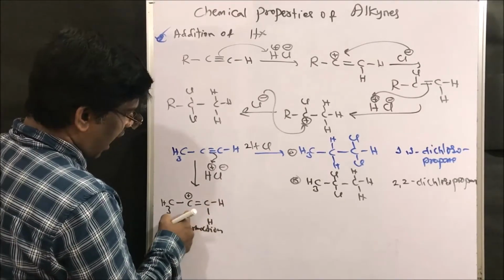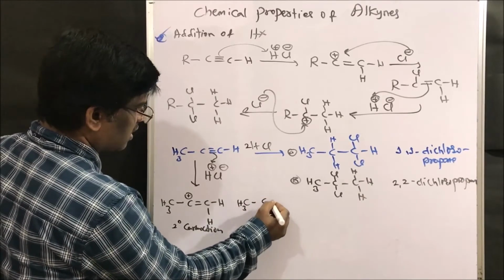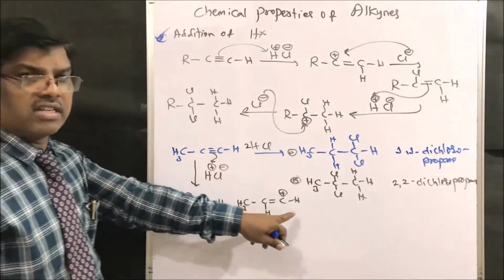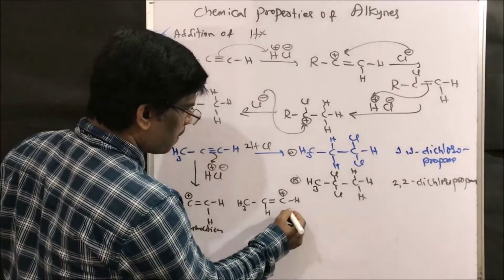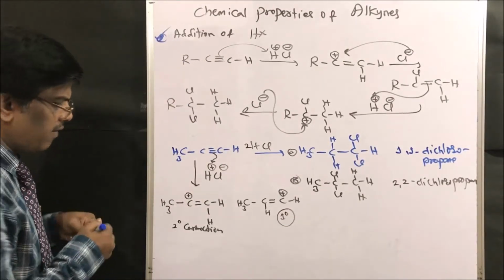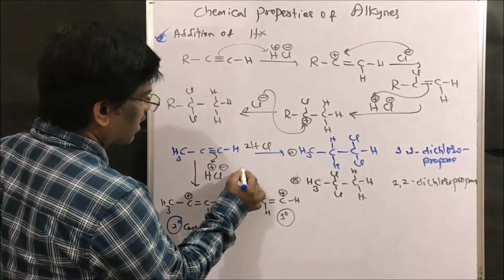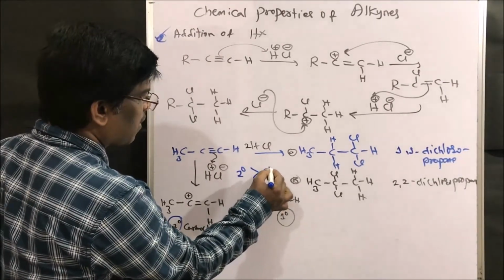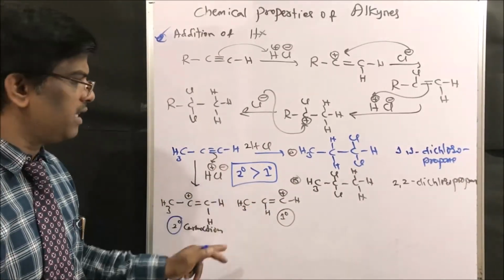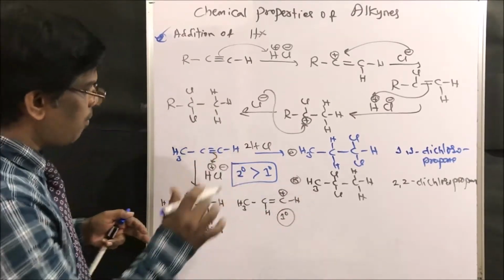If this hydrogen adds here, CH3-CH=CH, what is the carbocation? Primary carbocation. Among primary and secondary, which is the more stable carbocation? Secondary carbocation is more stable than primary carbocation. This is very important friends. If you remember this stability of carbocations, just go and add, you will get the compounds.